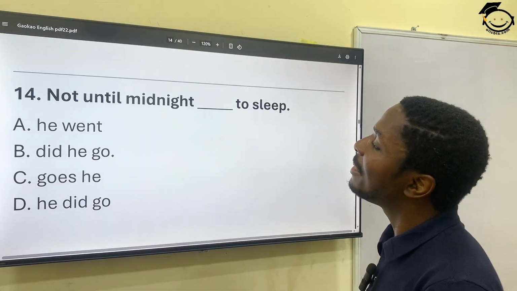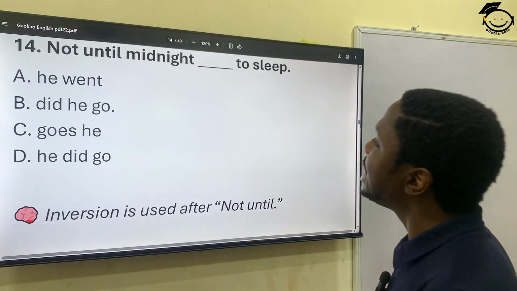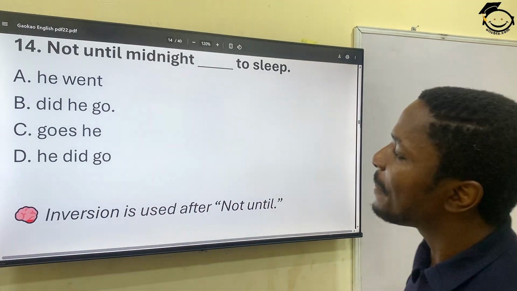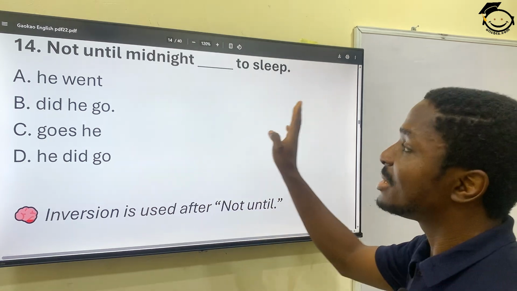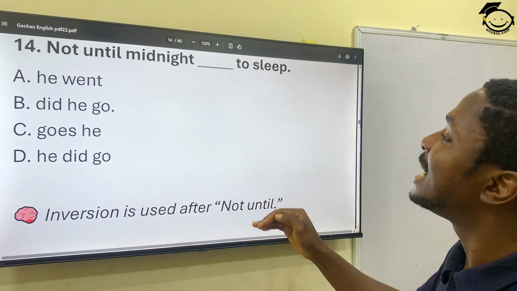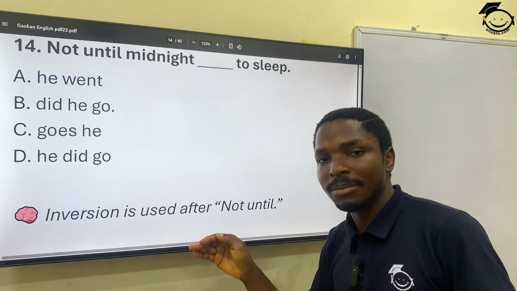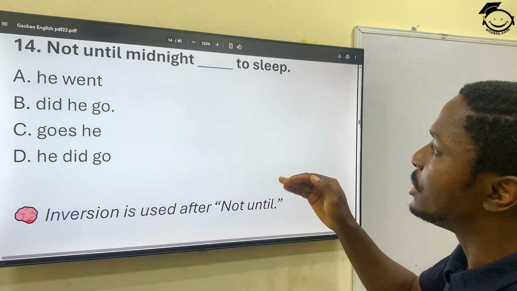14. Not until midnight dash to sleep. Not until midnight dash to sleep. Now this is also an inversion statement. Not until midnight did he go to sleep. In inversion statements, yes, did he go.